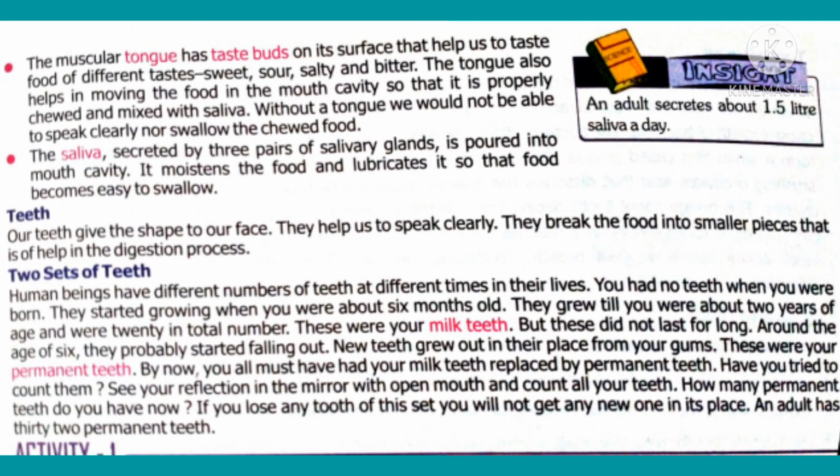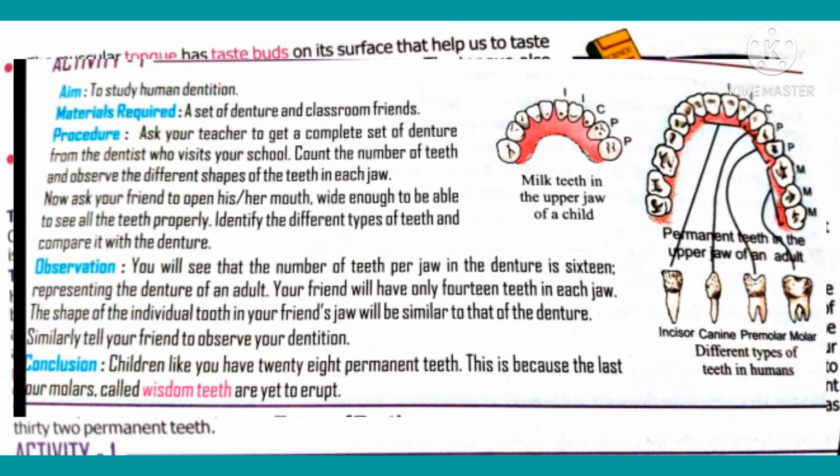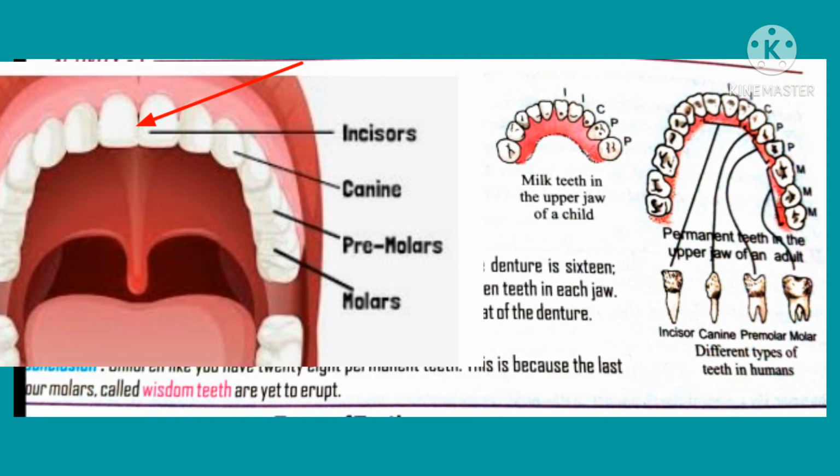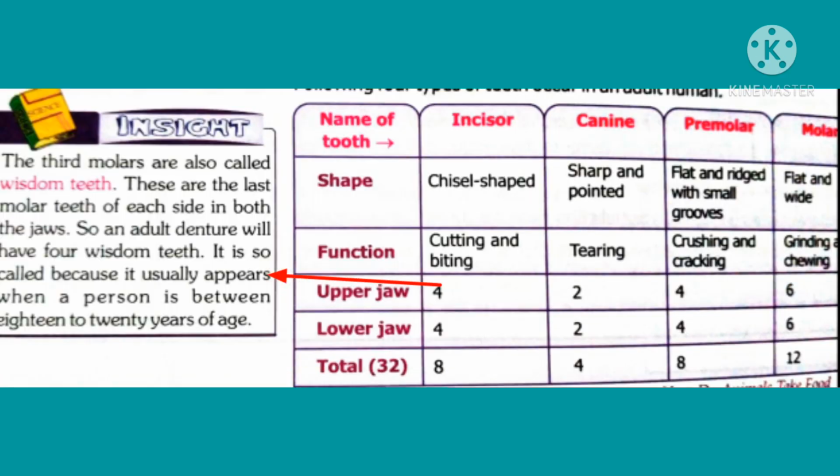An adult has 32 permanent teeth. There are four different types of permanent teeth: incisors, canine, premolar, molar. Third molars are called wisdom teeth. Wisdom teeth are the last molar teeth on each side in both the jaws.